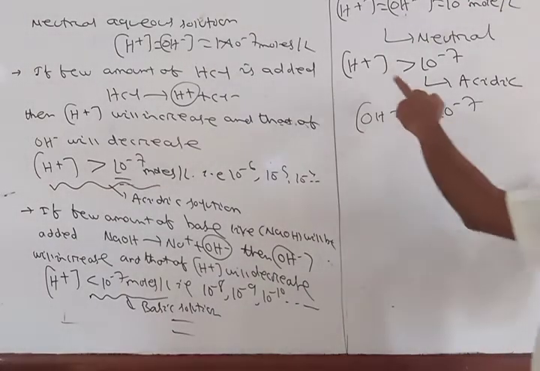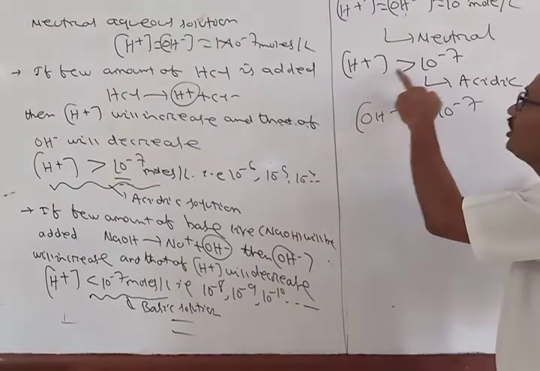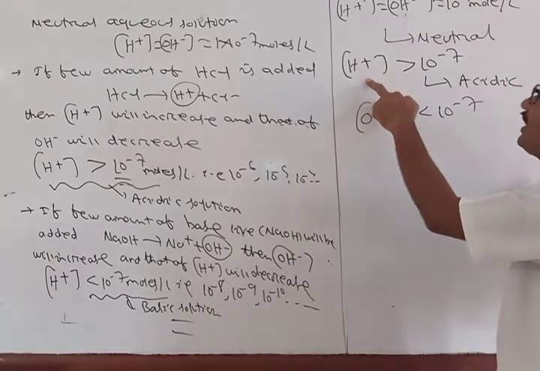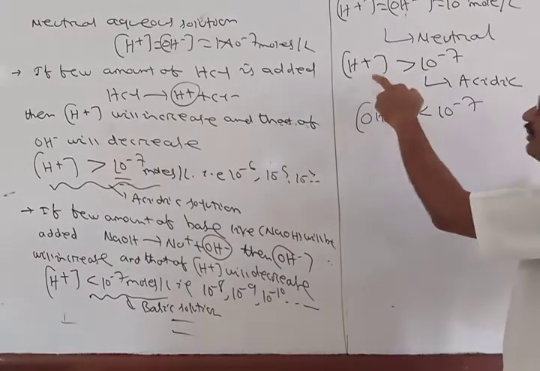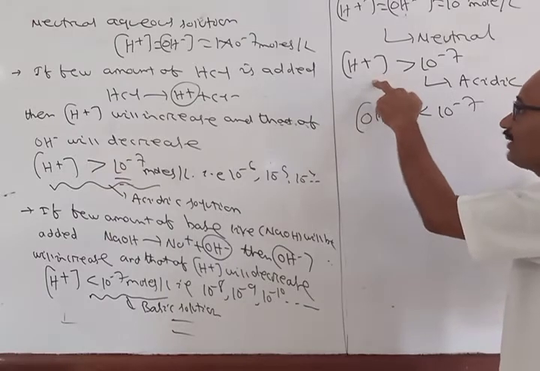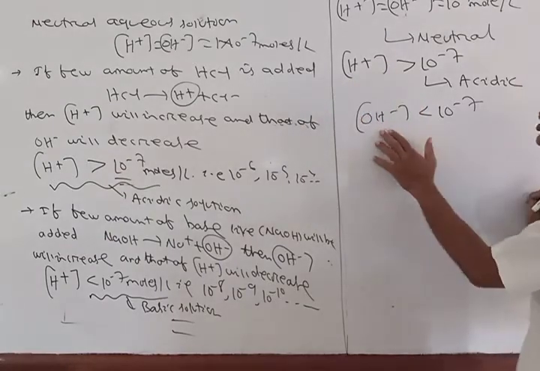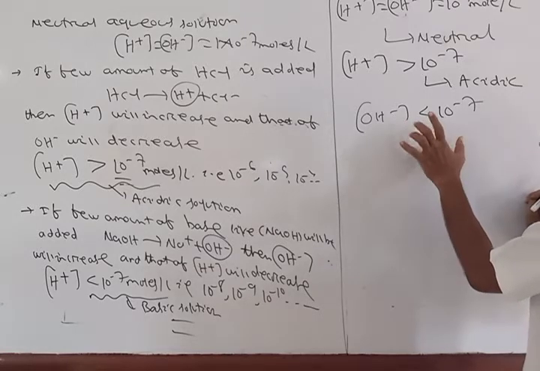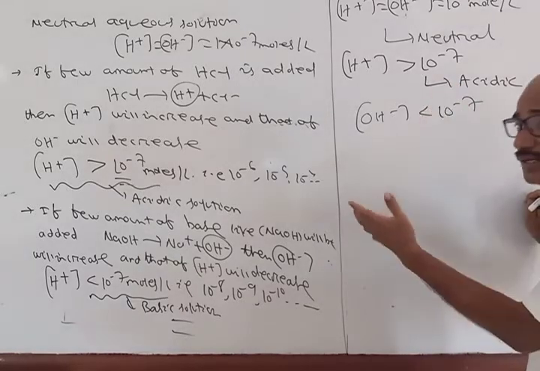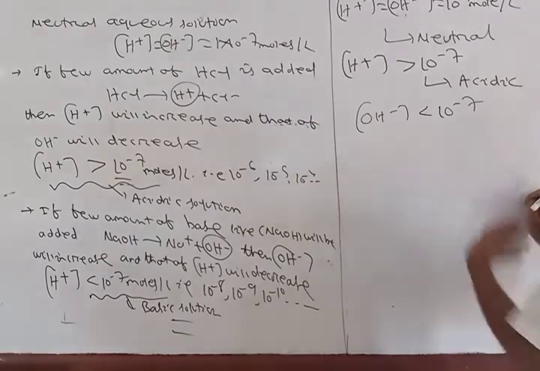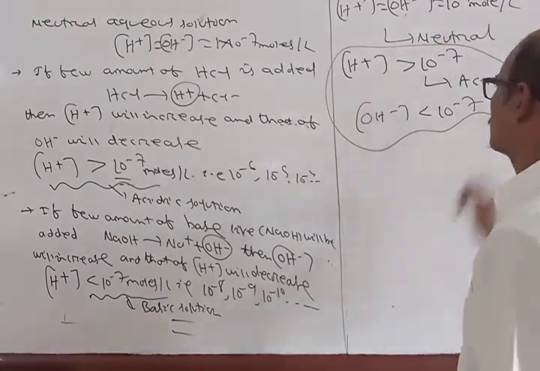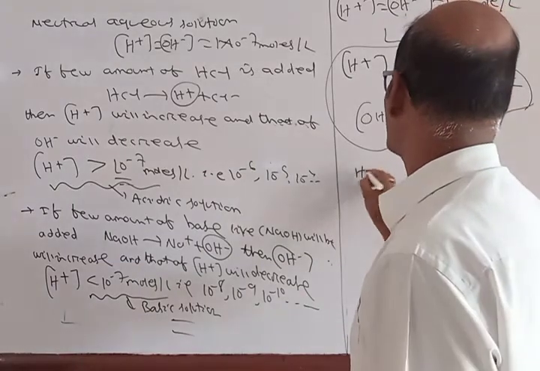So when the H+ ion concentration becomes more than 10 power minus 7, it becomes 10 power minus 6, or minus 5, minus 4, minus 3, minus 2, and accordingly the OH minus ion concentration becomes less than 10 power minus 7, that is 10 power minus 8, minus 9, minus 10, and so on. So this is called an acidic solution.